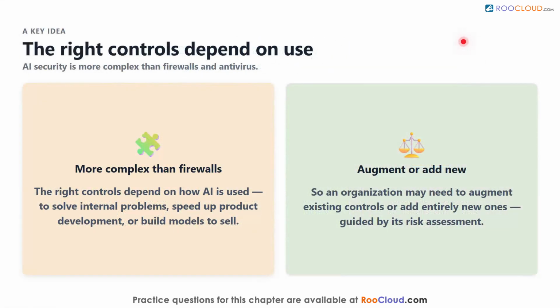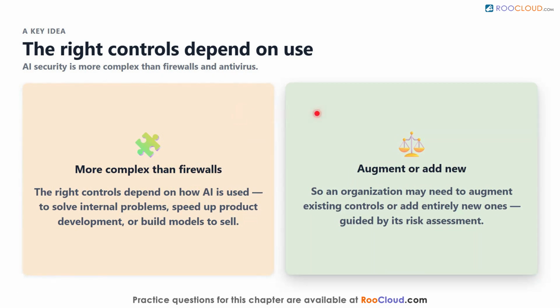Let's start with a key idea. AI security is more complex than traditional controls like firewalls and antivirus, because the right controls depend on how AI is used, whether to solve internal problems, speed up product development, or build models to sell. So, an organization may need to augment existing controls or add entirely new ones, guided by its risk assessment.